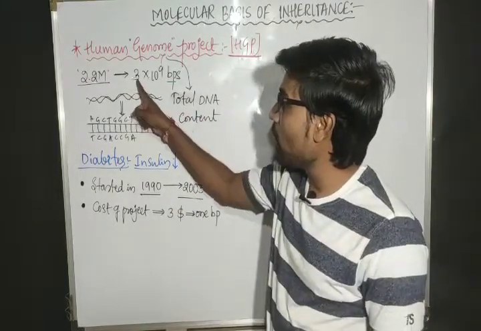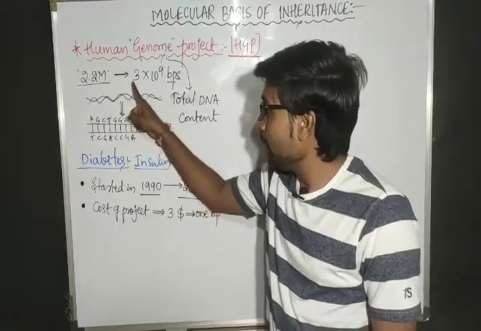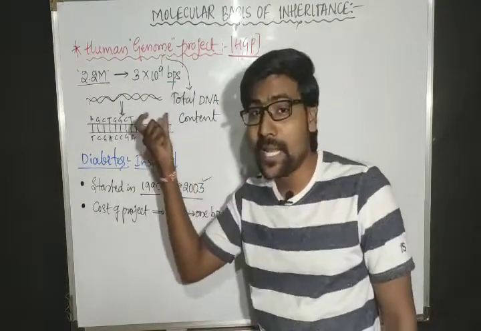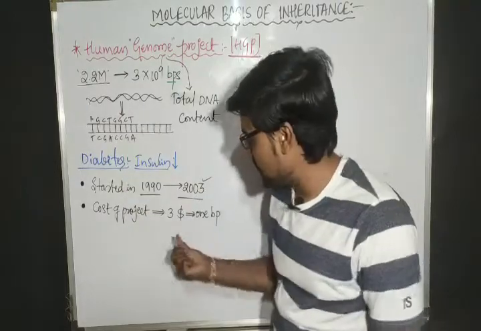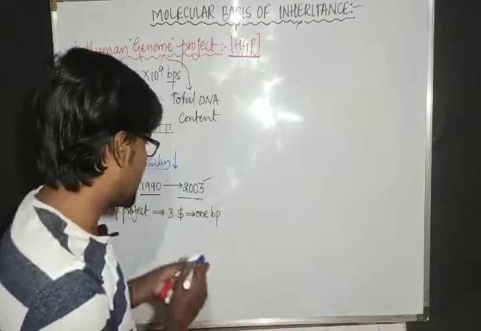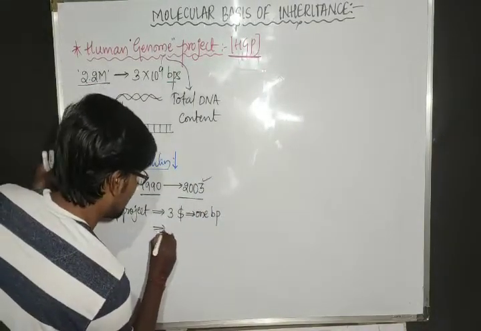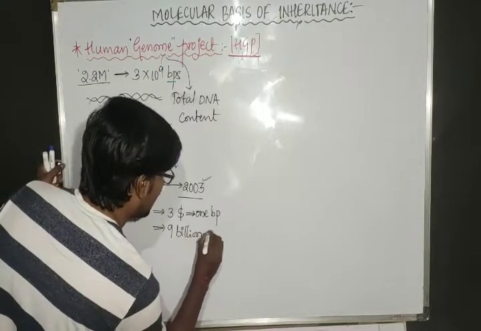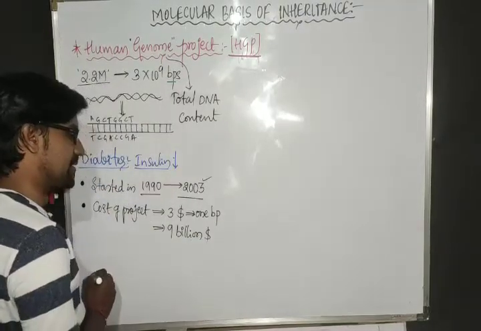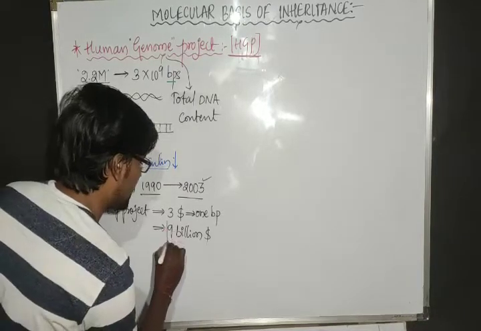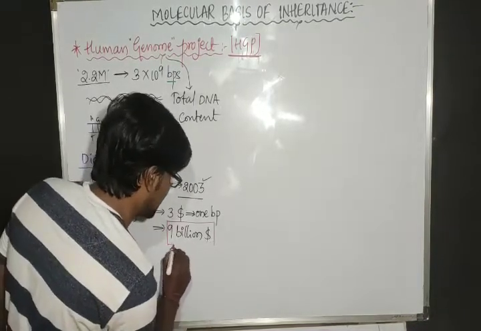So in that sense, how many base pairs are present? 3 into 10 to the power 9. That means 3 billion base pairs. For one base pair, $3. For 3 billion base pairs, $9 billion. That means the total cost of this project is $9 billion.